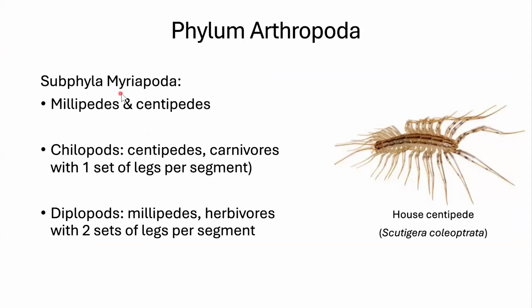In phylum Arthropoda, we also have Myriapoda. This is going to be our centipedes and millipedes. The difference between them is their legs based on segment. So we're going to have centipedes, which have 1 set of legs per segment. These are also carnivores. And then we're going to have millipedes, and they are going to be herbivores, and they'll have 2 sets of legs per segment. Unlike their names, milli and centi, they don't have 1,000 or 1,000,000 or 100 legs. It's dependent on the genera, but they do have a division of whether it's 1 set of legs or 2 sets of legs.